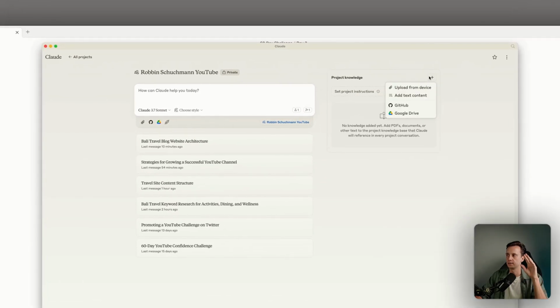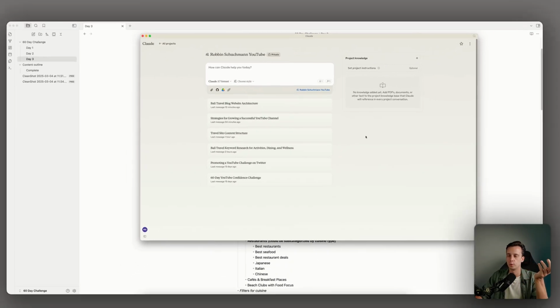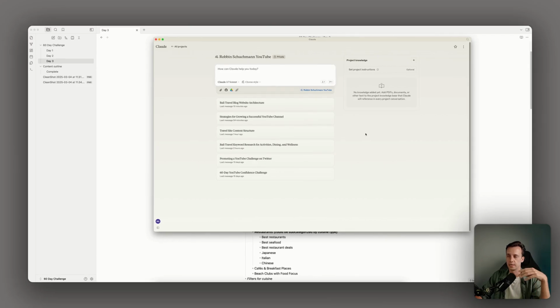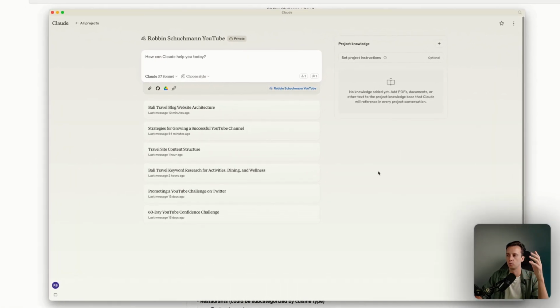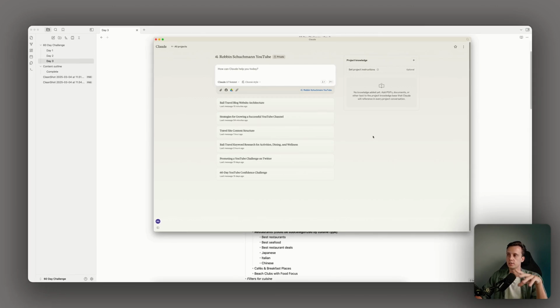Then you can add information. So I will just add all the keywords, and then again, we will use Super Whisper to explain how we want to structure our website, how we want to structure our URLs, and then together with Claude, we'll just map out the complete structure. We'll make some basic drawings in Excalidraw, so we have some visual overview.